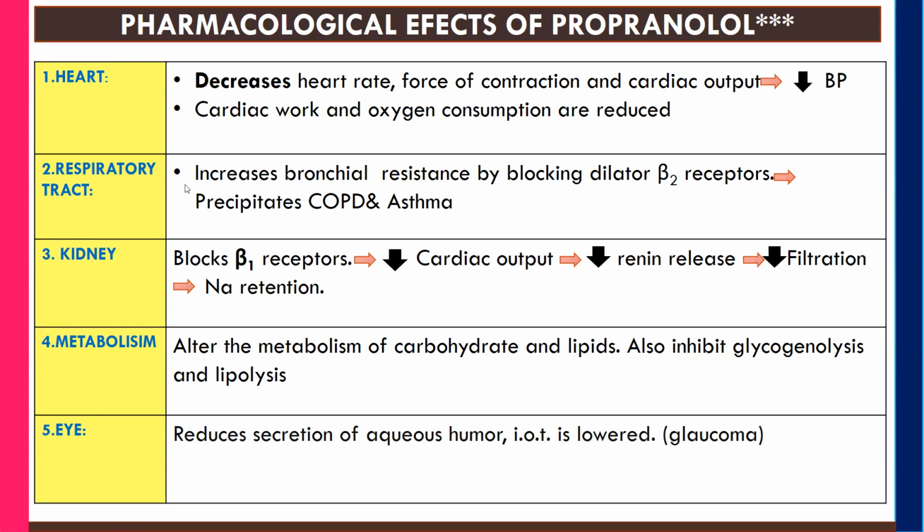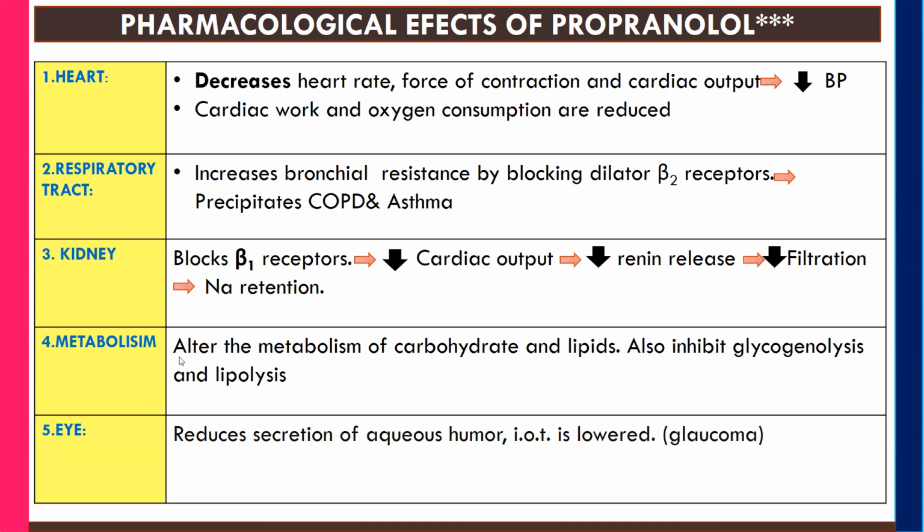On the respiratory tract, it is going to increase the bronchial resistance, mainly by blocking the beta 2 receptors. Due to this, propranolol will precipitate COPD, that is chronic obstructive pulmonary disease, as well as asthma. On the kidney, it is going to block the beta 1 receptor. That will lead to a decrease in cardiac output and a decrease in renin release, which will lead to a decrease in filtration, and further it will lead to sodium retention.